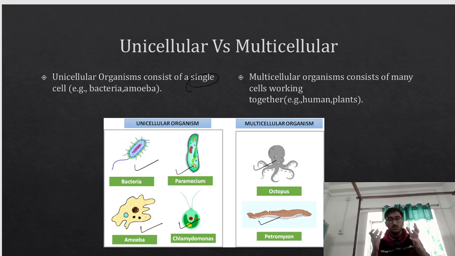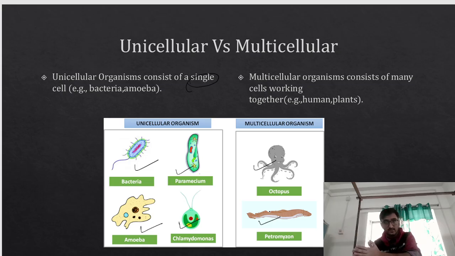Whenever you hear the term multicellular, you know that multicellular means many cells are there. So if there are many cells, there will be grouping, and this grouping will be done on the basis of their function. Suppose there are 100 different cells, and a few cells are doing something related to digestion.